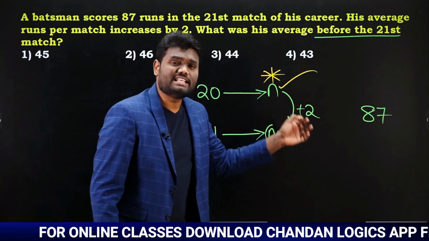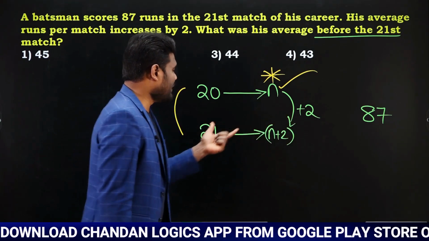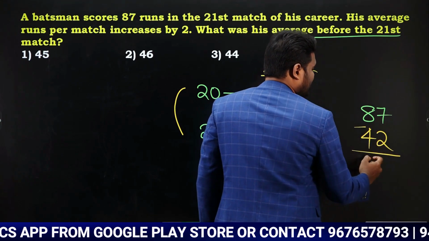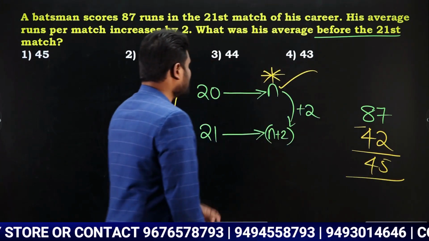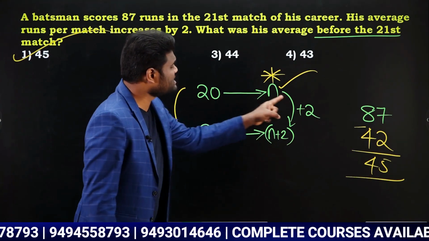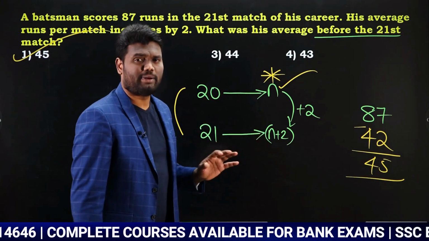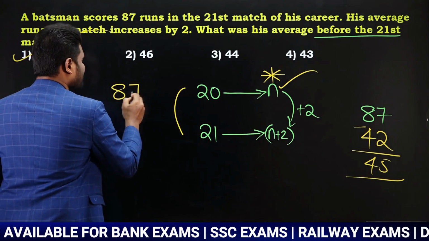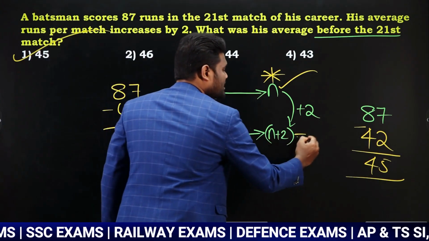Average increased by 2 means each and every match is increased by 2. When each and every match is increased by 2, then 21 into 2 is 42. If I keep this 42 aside, then the remaining balance is going to be 45. Which means the value of n is going to be 45. Why? Because each and every match increased by 2, which means 20 into 2 is going to be 40. So 87 minus 40 is going to be 47.